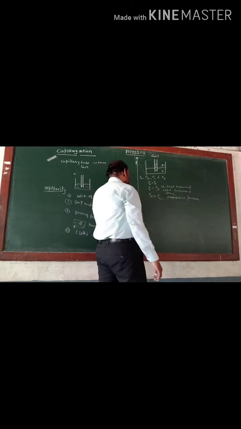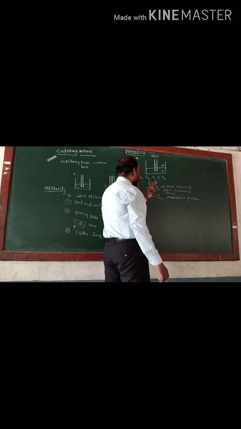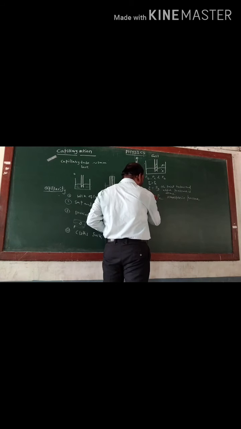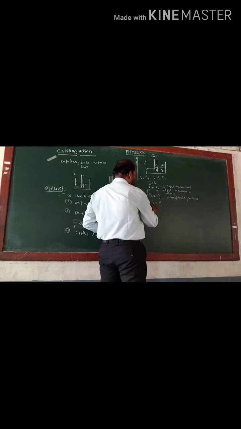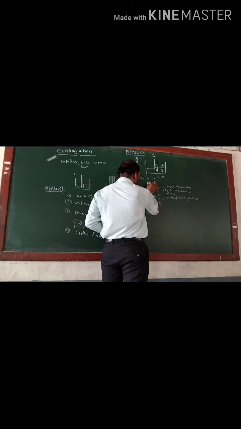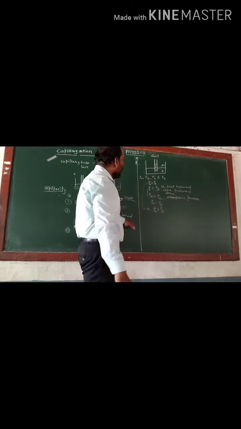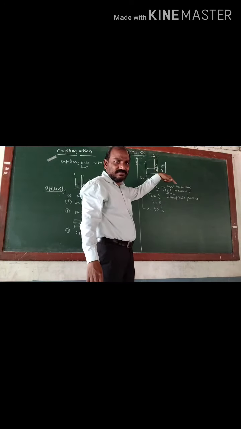You can see here, PB is greater than PE. Now PC is equal to PD. Therefore, PA is equal to PC, that means PA is equal to PD. Therefore, taking these conditions, pressure at B is greater than pressure at D. Here pressure at B is greater.